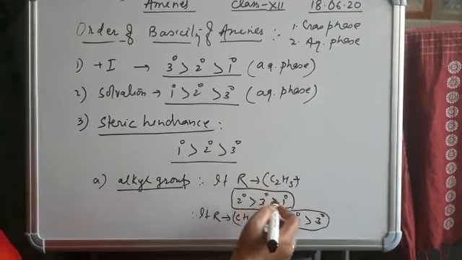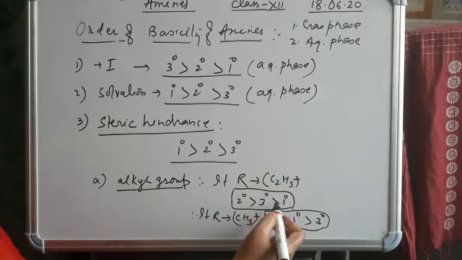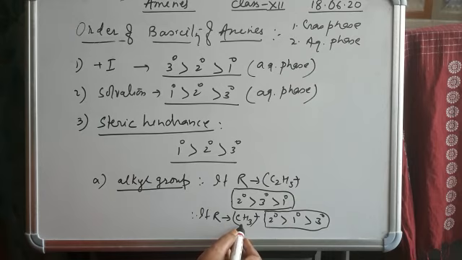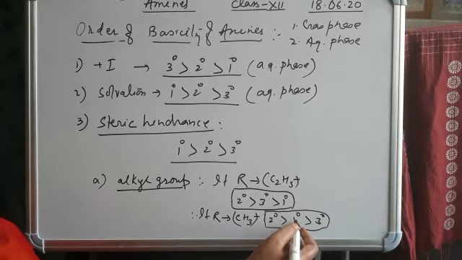In case of ethyl, 3 degree is more basic than 1 degree due to the plus I factor. But in case of methyl, 1 degree is more basic than 3 degree. So what factors are considered here? In case of methyl, steric hindrance and solvation factor. By solvation, 1 degree amine is more basic, and by steric hindrance, it is less hindered.